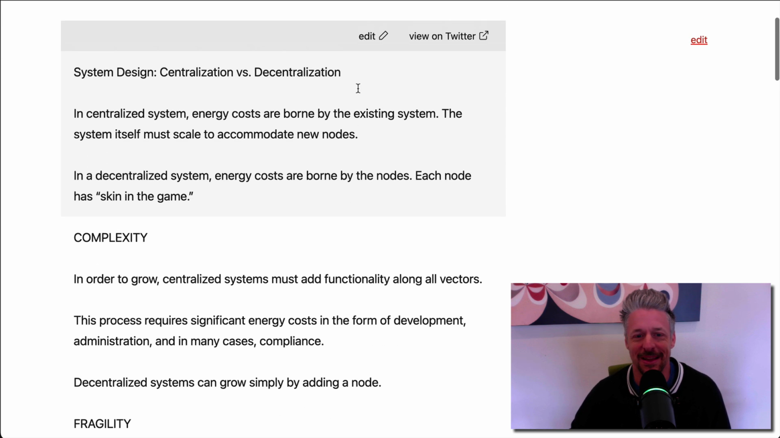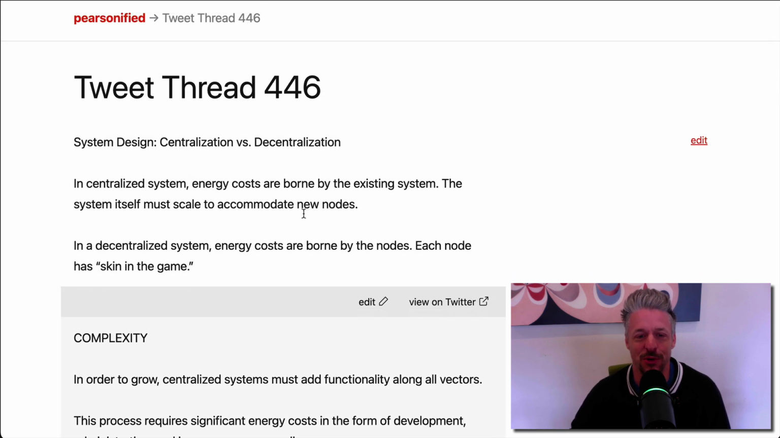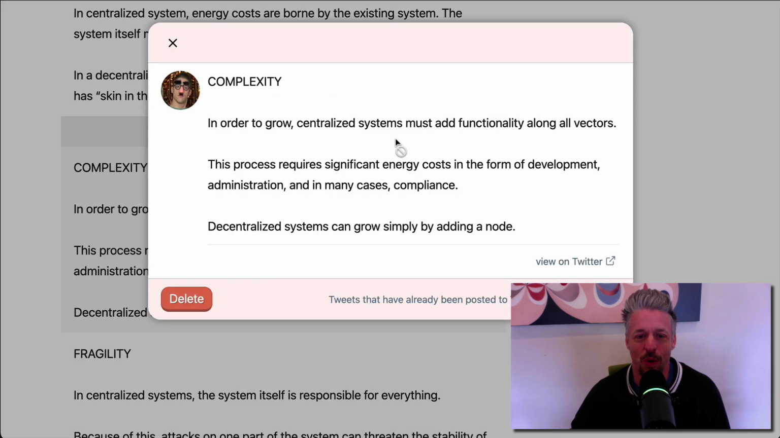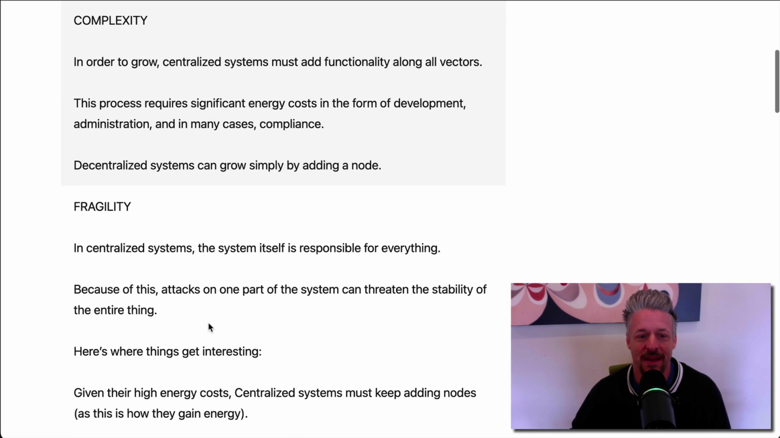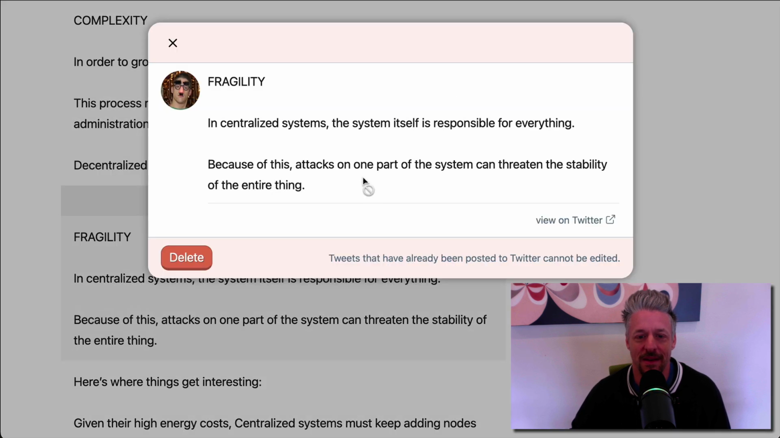So this has a little functionality that lets you see what each individual tweet is. This is one tweet in the thread. Here's another tweet in the thread. And you could edit it if it hasn't been posted to Twitter, but anything that's been posted cannot be edited. But I can then click on this to view the entire thread on Twitter.